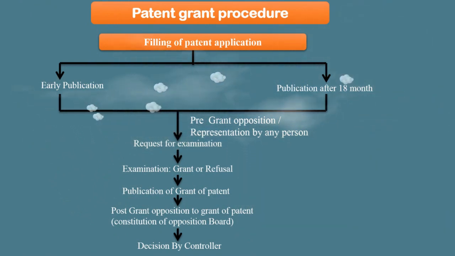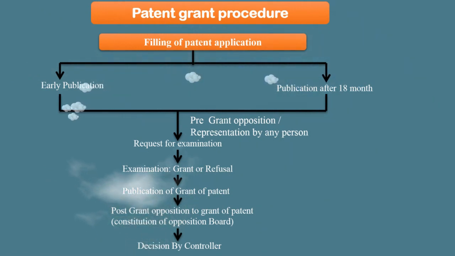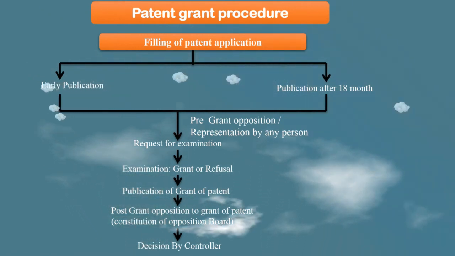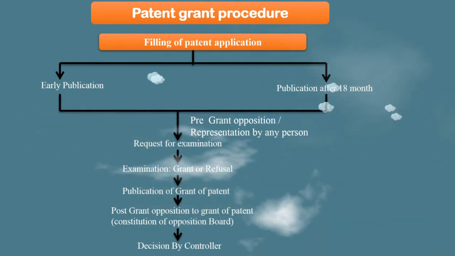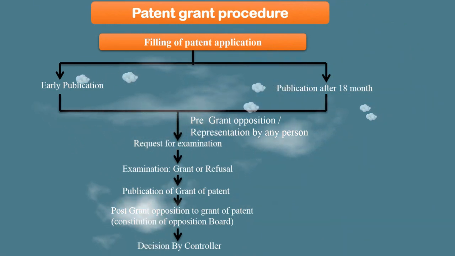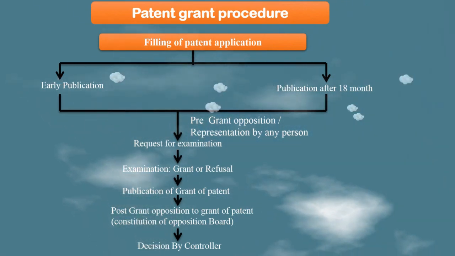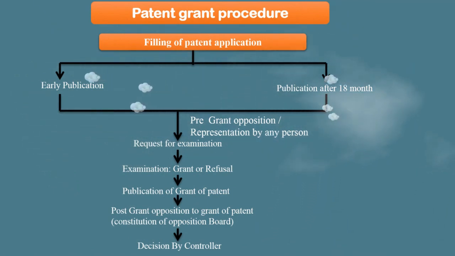You will receive the examination report, and after that a decision will be taken whether the patent is granted or refused. After granting, it will be published. After publication of the granted patent, you may receive a post-grant opposition, and after the post-grant opposition a final decision will be taken by the controller.